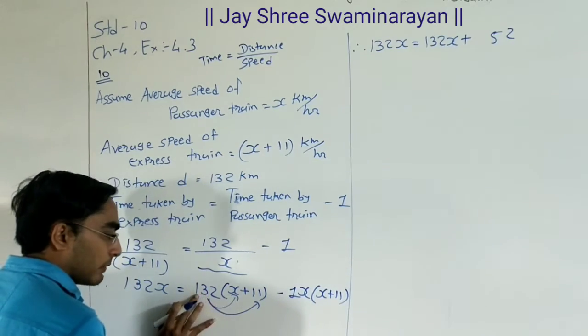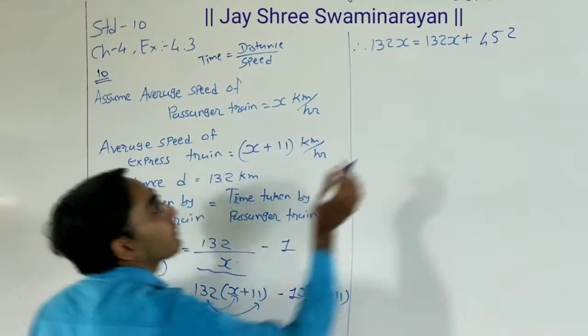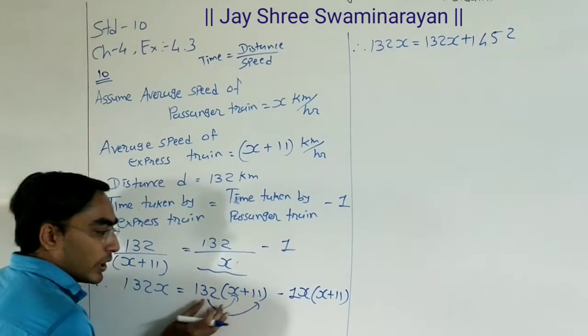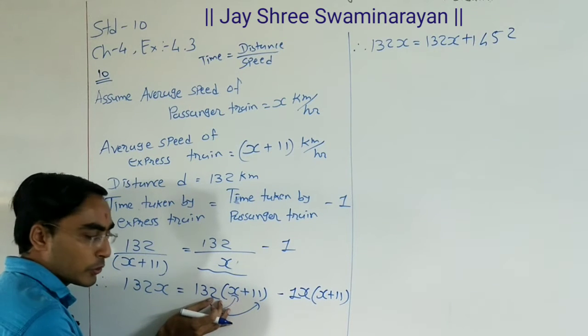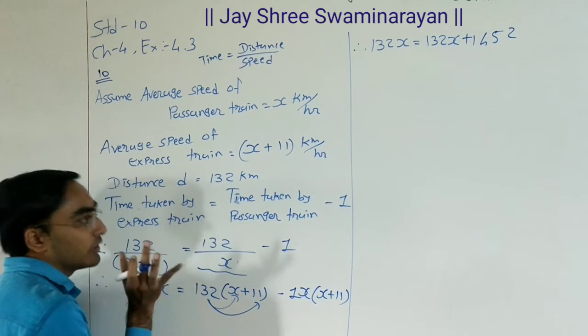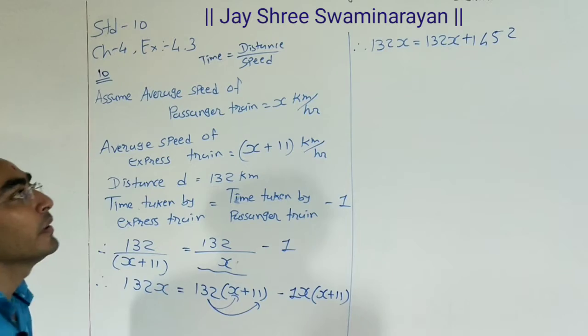Then add 3 with 1, 3 plus 1, 4, and then our first digit as it is, so 1452. Multiplication with 11 is very easy. Directly write down this unit digit 2, then add these digits, and the first digit as it is. So 1452.